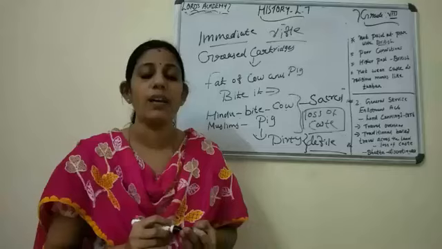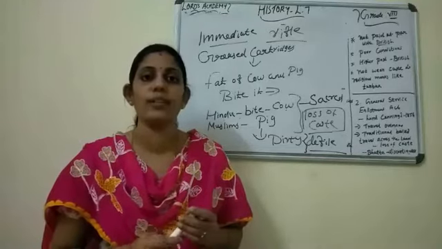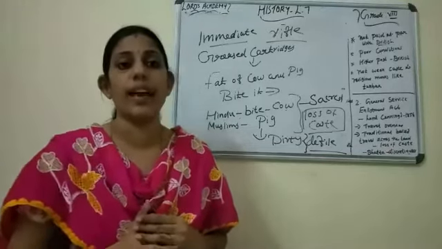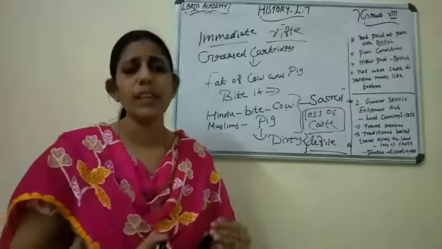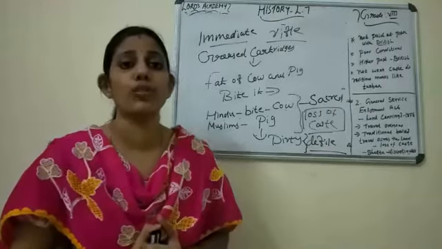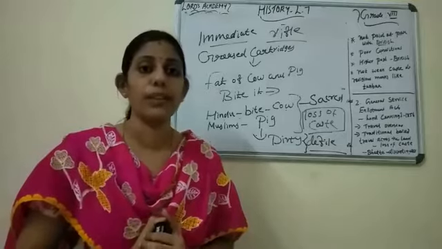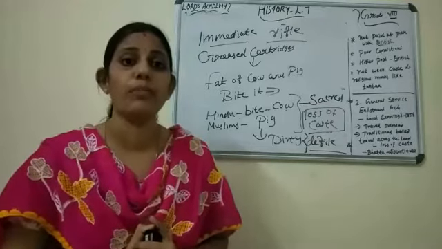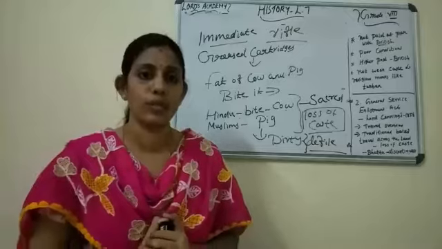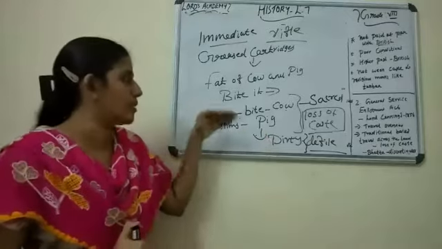So both the Hindu sepoys and Muslim sepoys revolted against the British. That is why this revolt is also known as the Sipai Mutiny. Sipai Mutiny means the mutiny of the sepoys, the Indian soldiers. So the immediate cause is this one.